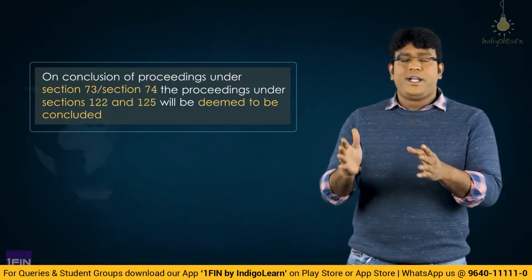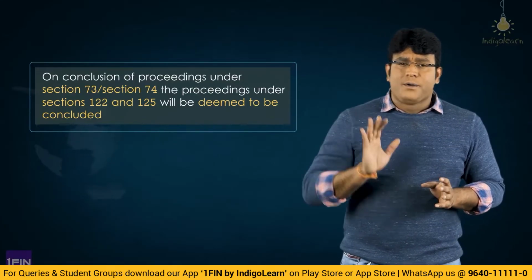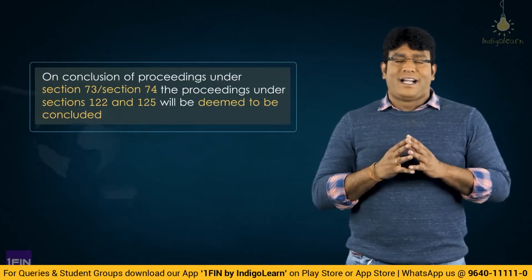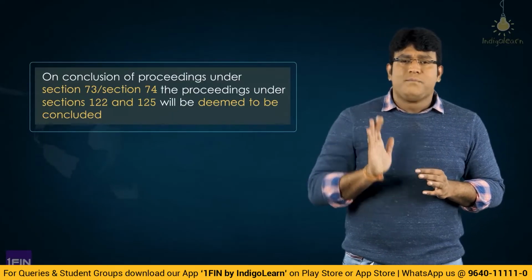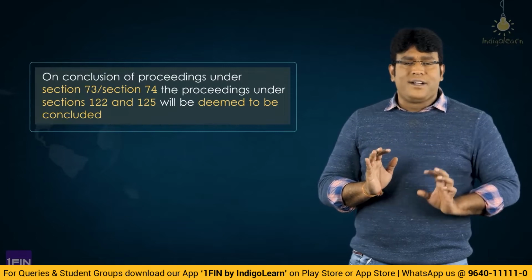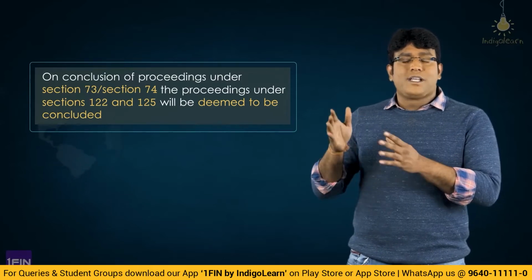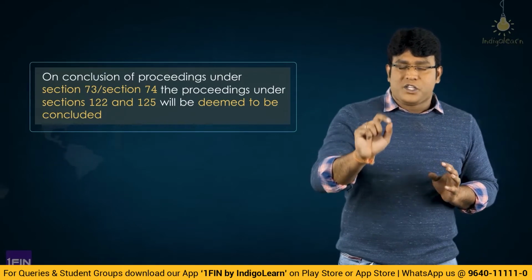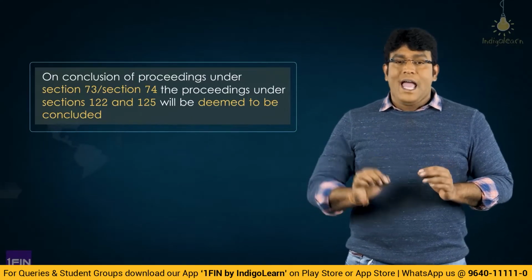That means 122, 125 deal with the penalty provisions. Very logical for a simple reason that penalty is already imposed under section 73 and 74. That is the reason why no separate proceeding is taken up under section 122 and 125.